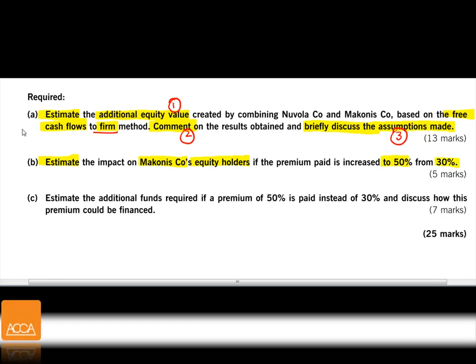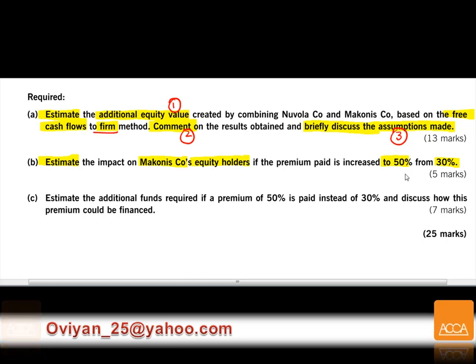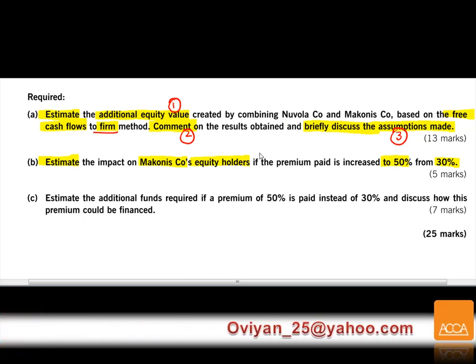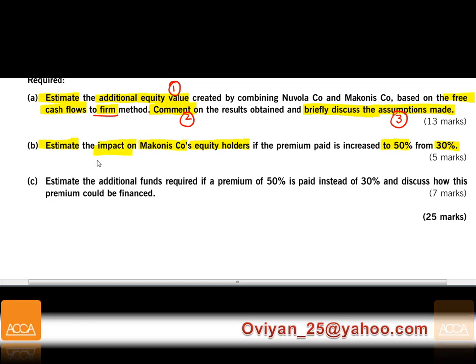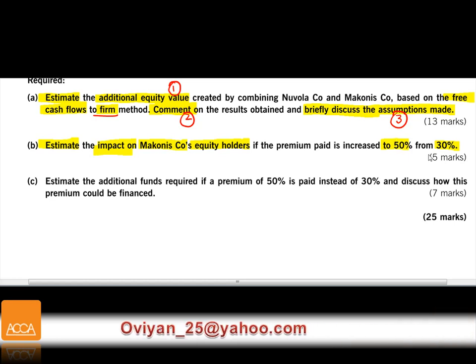So in the question, probably they will tell us they're going to pay 30% and they're going to increase the premium to 50% to Novola. We'll see that question in a while, but anyway, we have an idea of what you're going to do. This is purely estimate the impact on Makonis equity holders, and that's going to give us 5 marks.